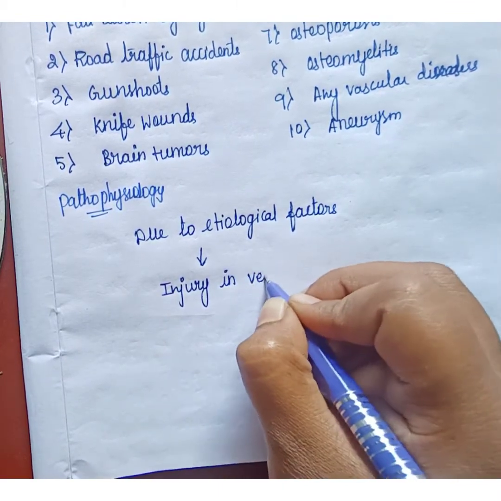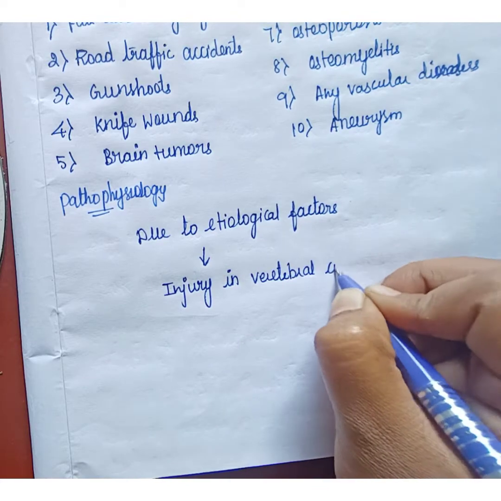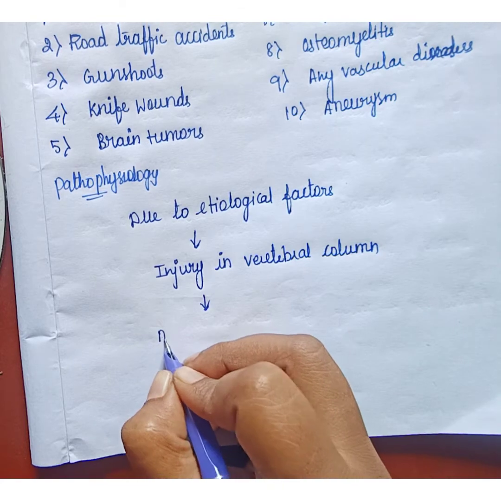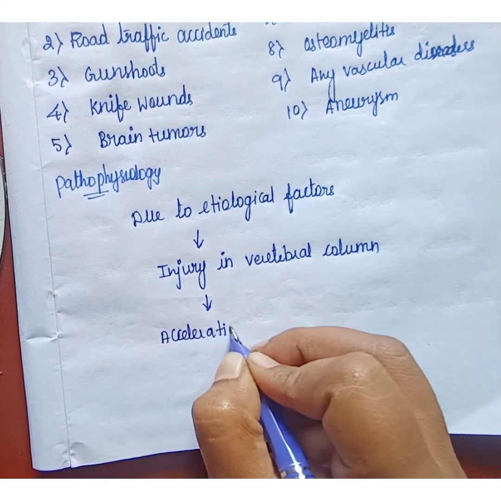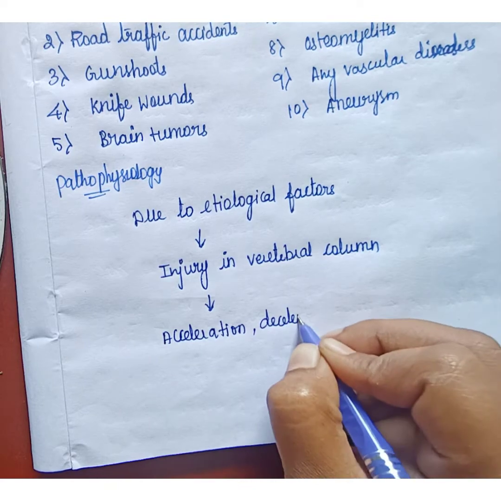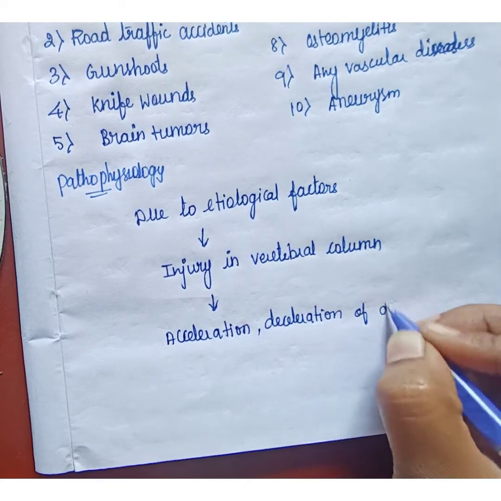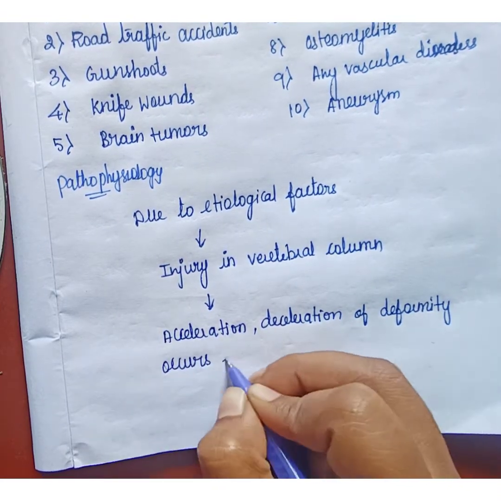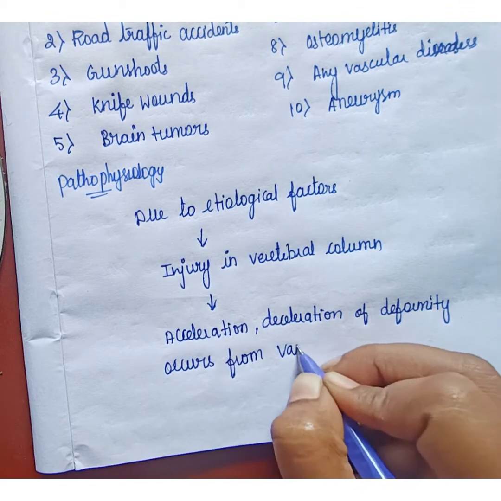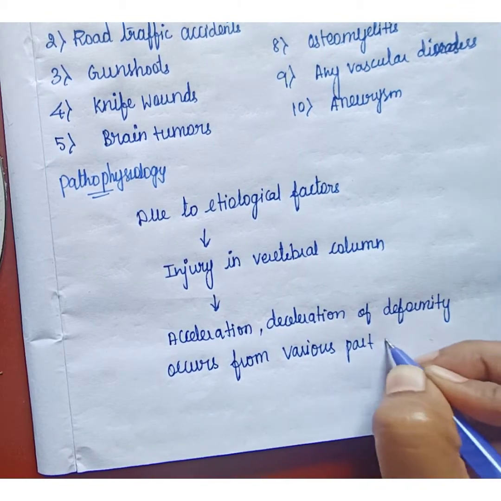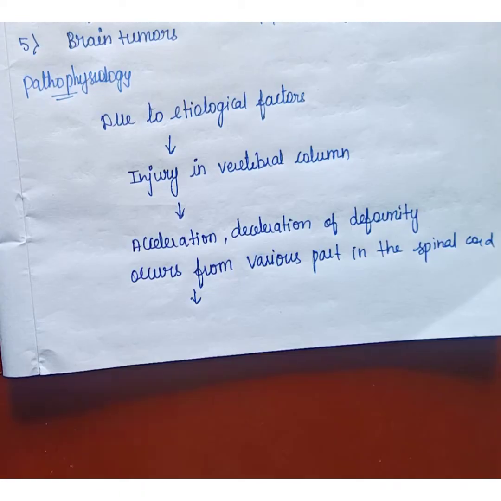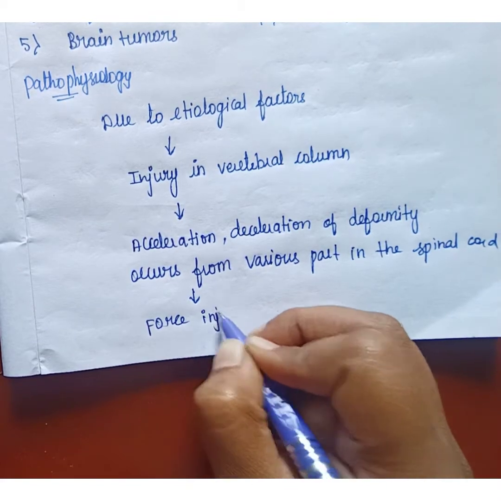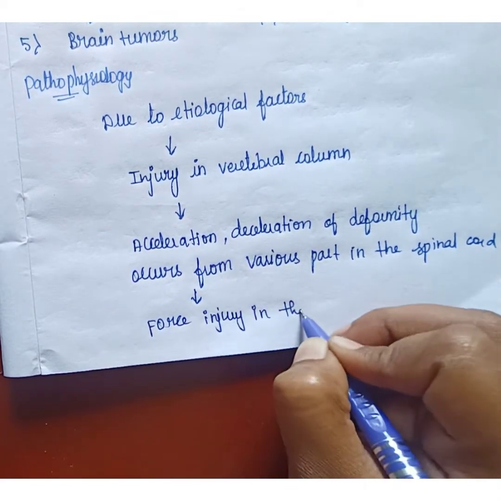Due to injury in the vertebral column, it causes acceleration and deceleration deformity, which occurs from various parts of the spinal cord. Due to acceleration and deceleration deformity, there is a force injury in the spinal cord.